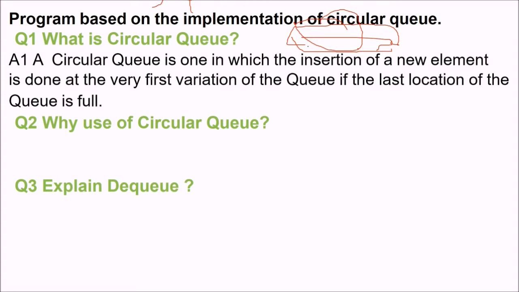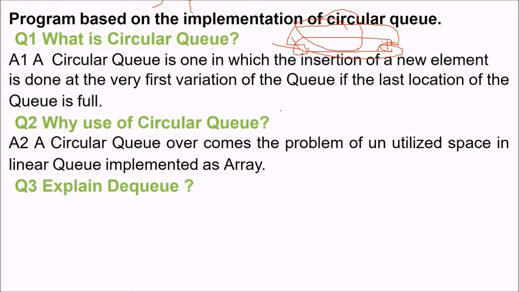A circular queue is one in which the insertion of a new element is done at the very first location of the queue if the last location of the queue is full. So what happens here? We want to do insertion of an element. If the last location of the queue is full, what will we do? We'll place it in here. This is the circular queue.